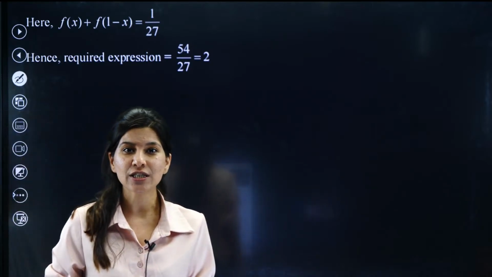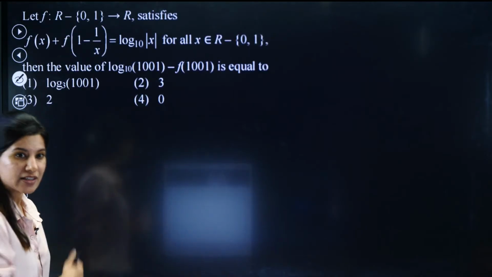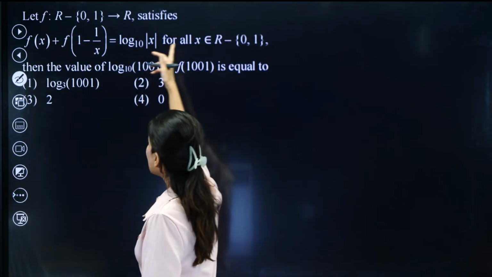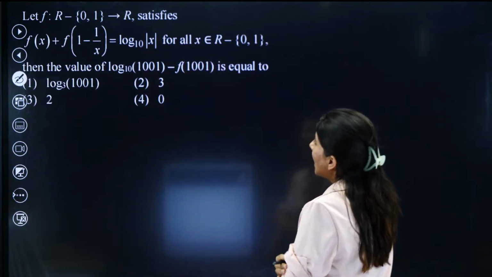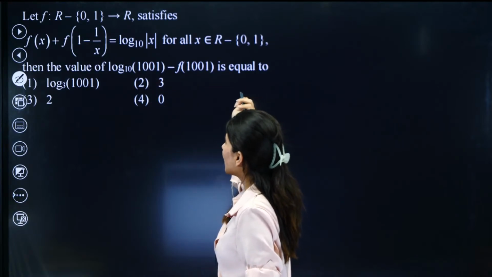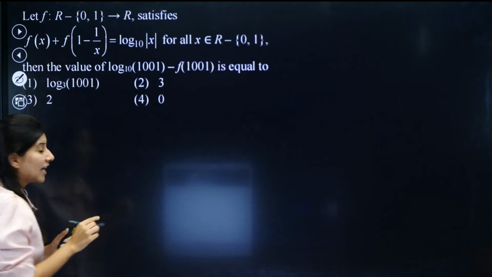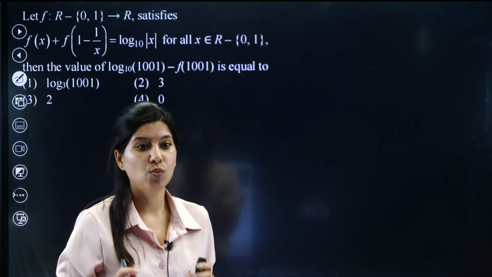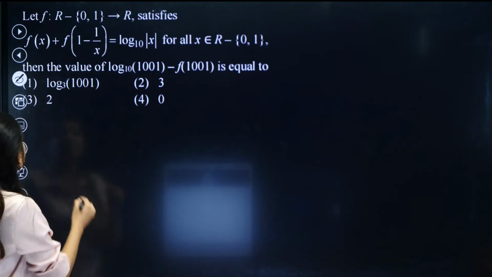This is functions. Function is from class 12th, relations and functions, and then we are having functions again. So this is your function: f(x) plus f(1 minus x) is given to you, and you're looking for the value of log of 1001 minus f(1001). The moment I look at this question, I realize that I have to calculate f(x). We need to solve for f(x). So this is my functional equation.